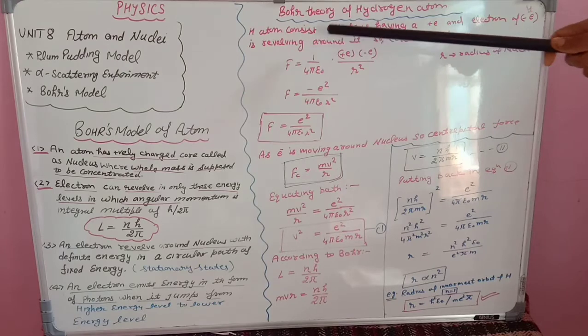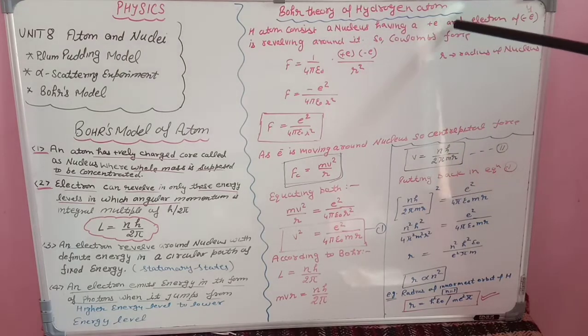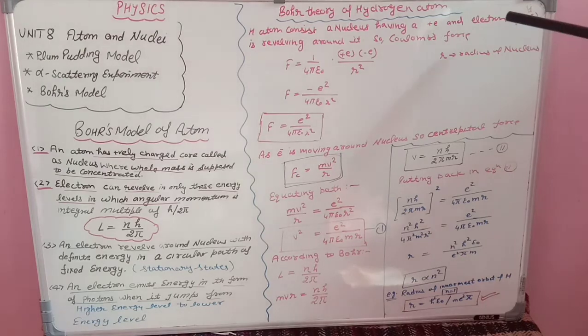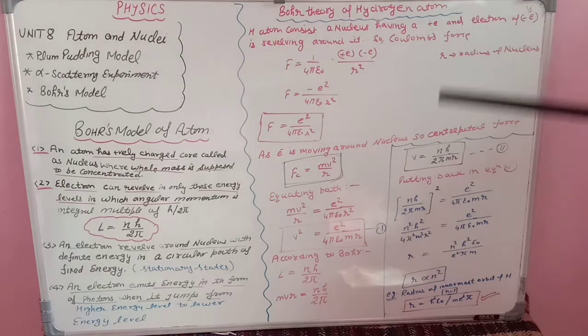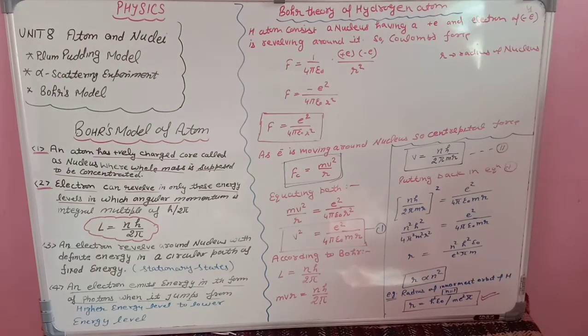Students, hydrogen atom consists of a nucleus, and you know that nucleus has a positive charge and electrons are revolving around it, and electron has negative charge. So positive charge and negative charge is there, and you know that every charged particle is attracting or repelling each other with a force that is called Coulomb's force.